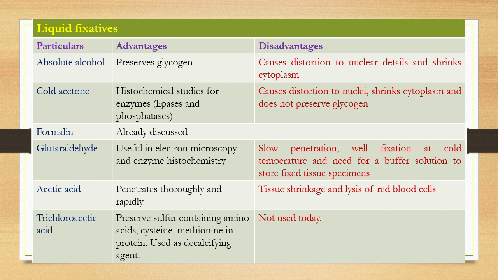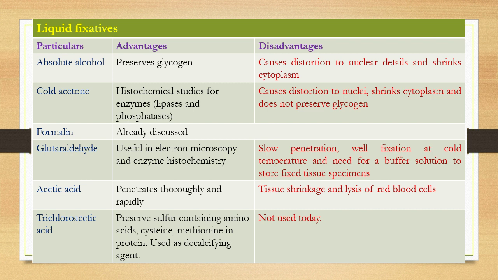Glutaraldehyde, generally used for electron microscopy, penetrates slowly and requires cold temperature and buffer solution to store the fixed tissue specimen. Acetic acid penetrates thoroughly and rapidly, but it may cause tissue shrinkage and lysis of red blood cells. Trichloroacetic acid is not generally used.